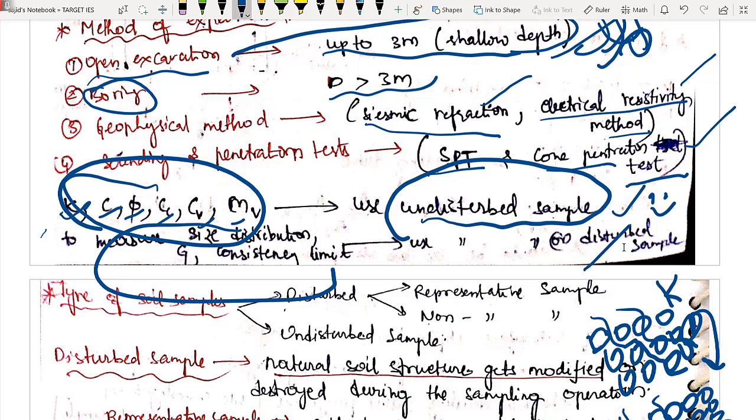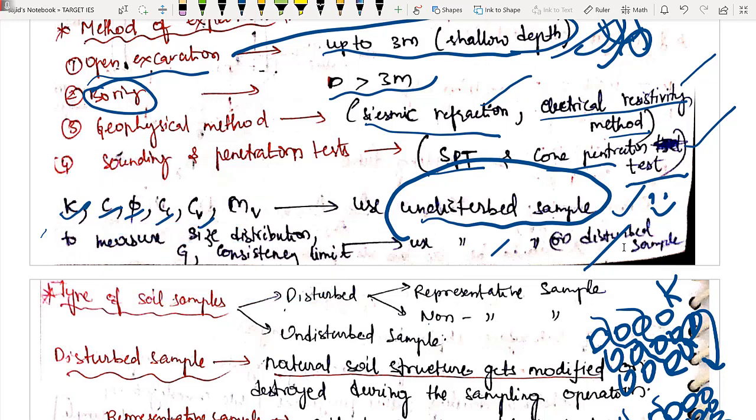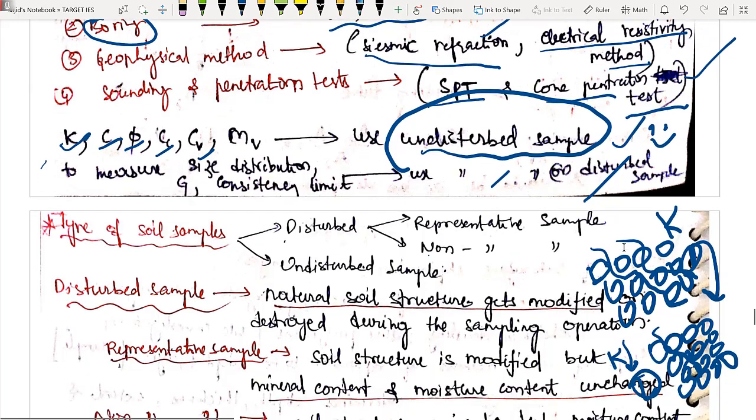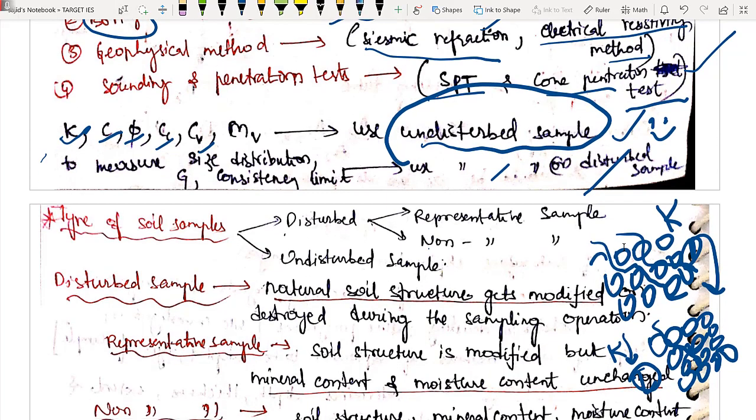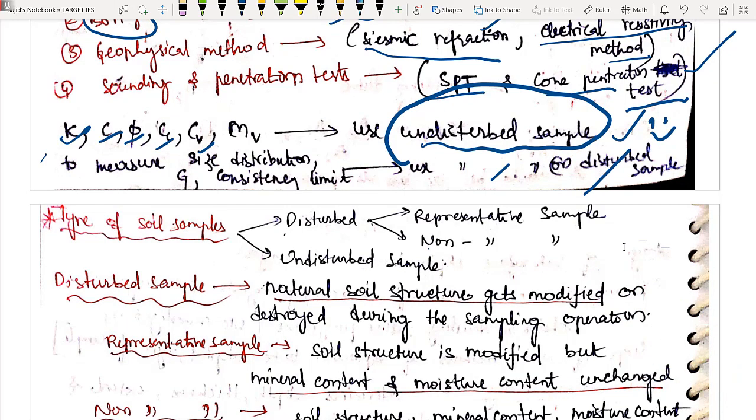If you have a disturbed sample, fine. If you have an undisturbed sample, fine, कोई problem नहीं है, आपको आपका answer आ जाएगा. So this is about it. That's why we have two types of soil samples. One is disturbed soil sample, दूसरा है obviously undisturbed soil sample, right? In disturbed also we have lightly disturbed and heavily disturbed.